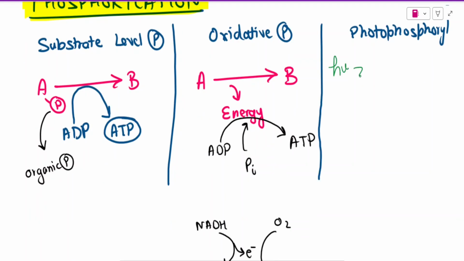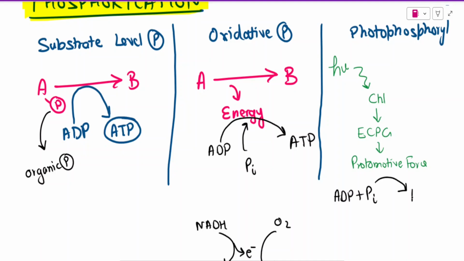Here light energy is harvested by the chlorophyll. There is involvement of some kind of electron transport system, and there is formation of again an electrochemical proton gradient. There will be proton motive force, and due to this proton motive force there is the pumping of protons and attachment of phosphate, which is inorganic phosphate, to ADP, and there will be formation of ATP.